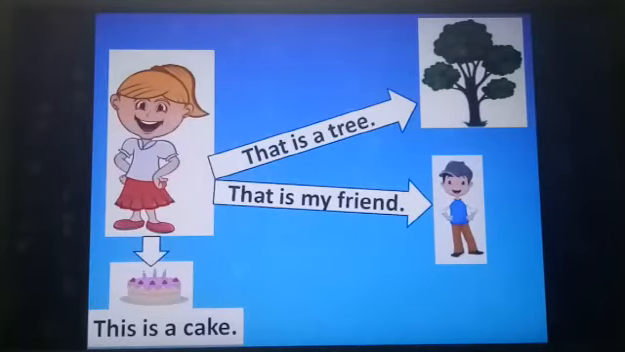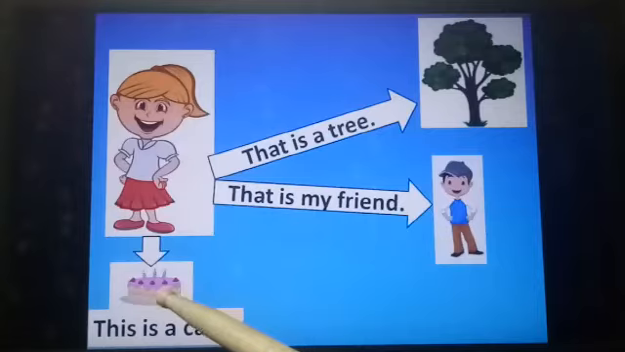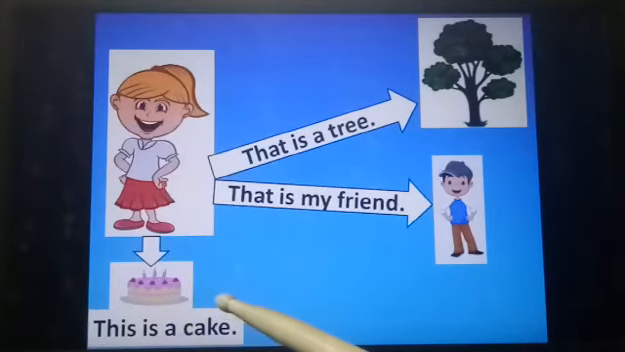So now let us see. The cake is next to the girl. So what word have we used here? This. This is a cake. What is this? This is a cake.